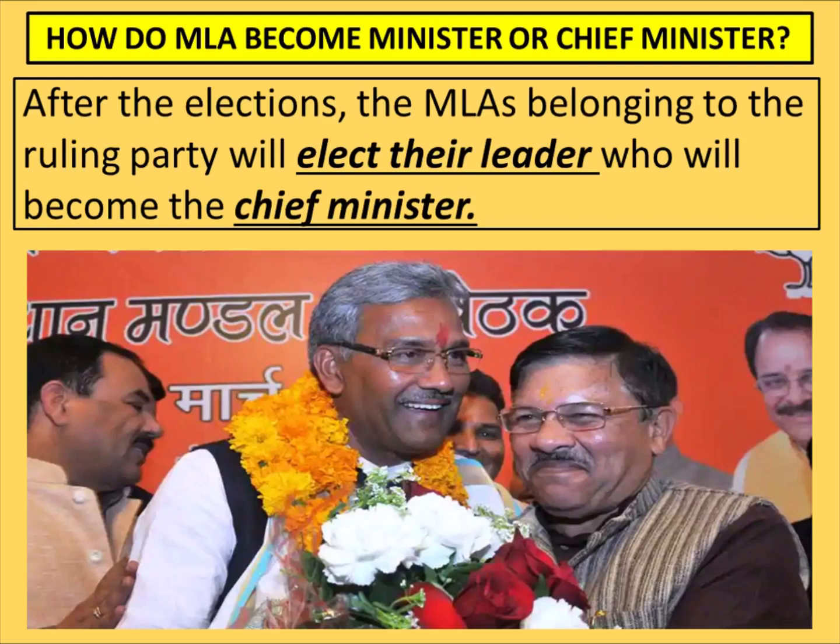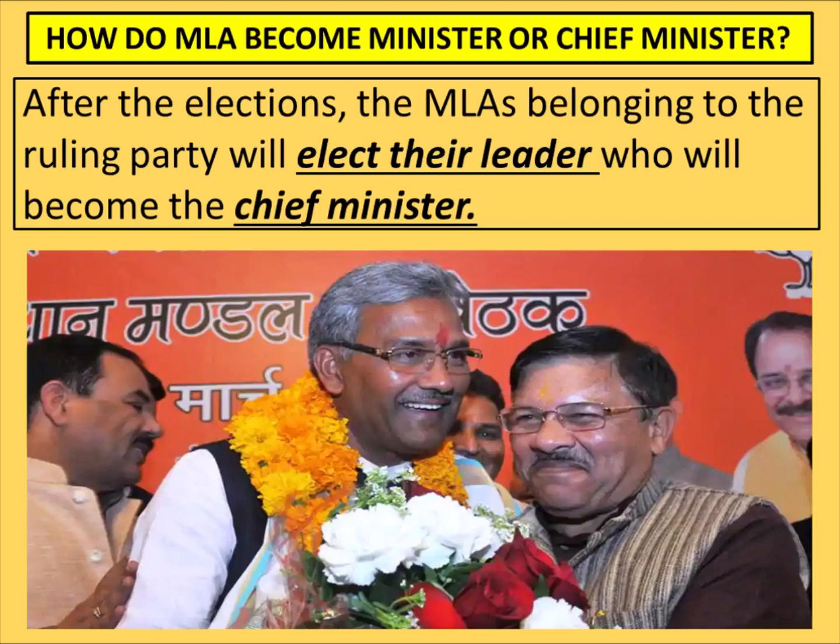All the MLAs of the winning party choose one leader. You see, there are many MLAs in the winning party, but they all cannot be the chief minister. They have to choose one person who will be the leader of their party, and that leader will become the chief minister of that state. Here in Uttarakhand, they have chosen Shri Trivendra Singh Rawat as their leader. And as soon as they choose him as their leader, he automatically becomes the Chief Minister of Uttarakhand.